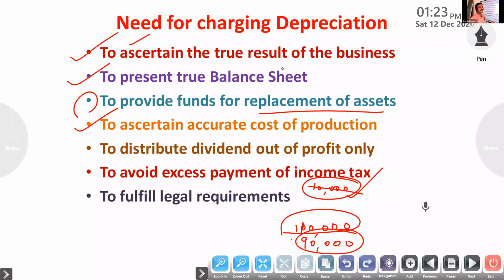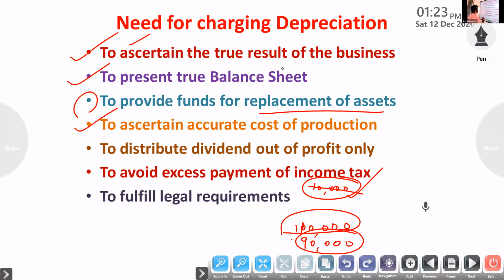Depreciation is also a part of cost of production, because for what purpose are we using the machinery? For the purpose of conducting the business, for production. So we have to include depreciation in the cost of production. If we do not add it, then we will fix the sale price lower only. Is it correct?